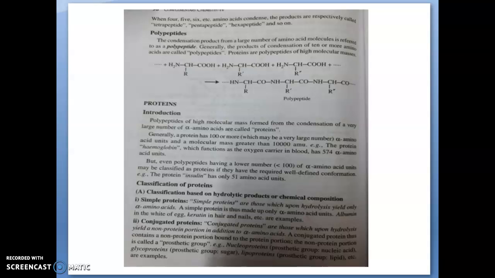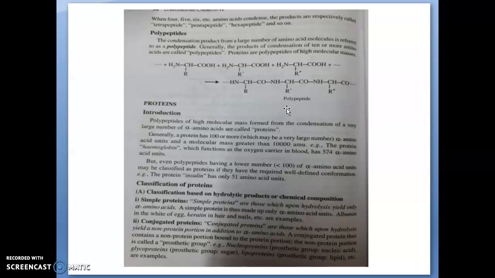Proteins are polypeptides of high molecular masses. The representation of a polypeptide will be like this: NH, there will be a continuation, so NH dotted and CO dotted, just like how we represent a polymer.